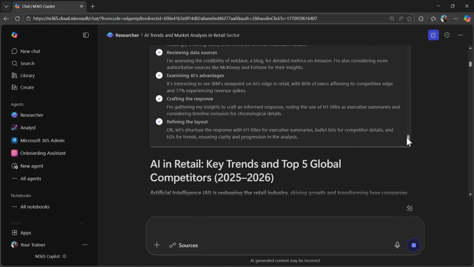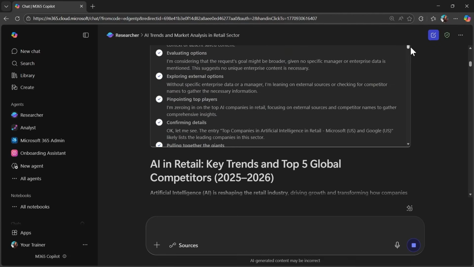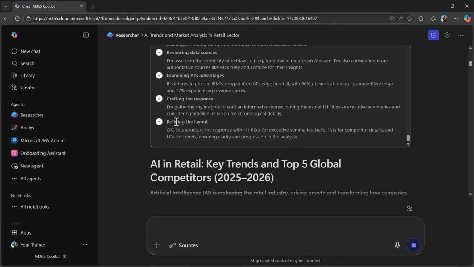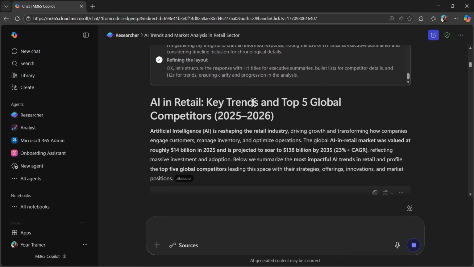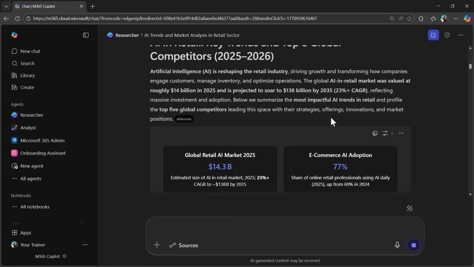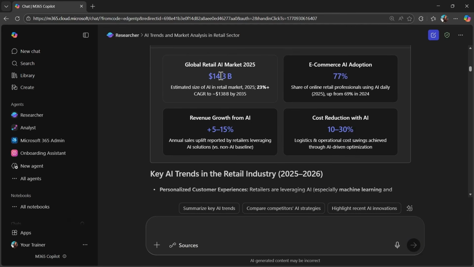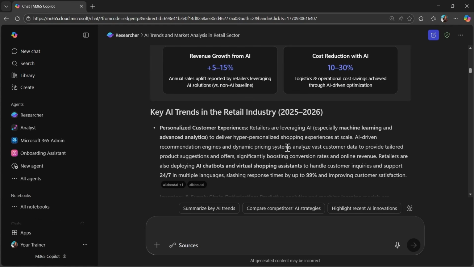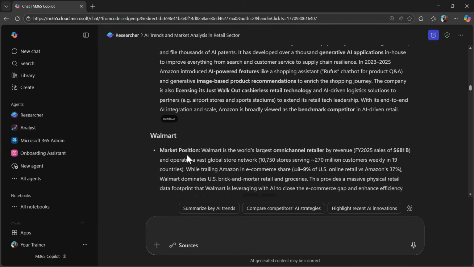After that, if you scroll a bit here, we'll see that it's provided quite a complete report, including some key numbers. I can also focus on the steps that it's completed. If you look at the output, there is this section with the key results that I can copy. Very nice way to discover the information. It started with the key AI trends in a bullet point list. It also provides for each bullet point some sources that it used.